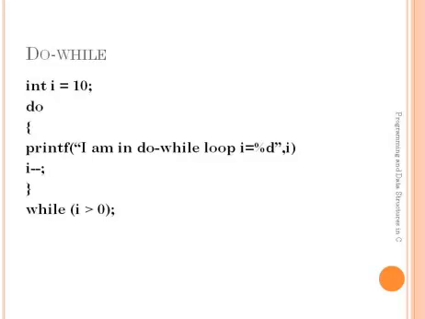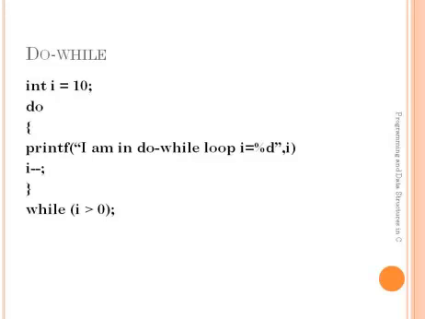Here first 10 will be assigned to i and it will execute the statements in the do loop. That is, I am in do while loop, i equals 10.